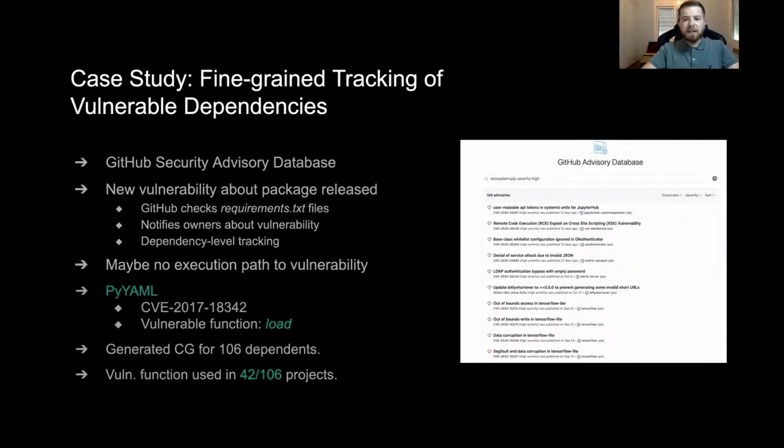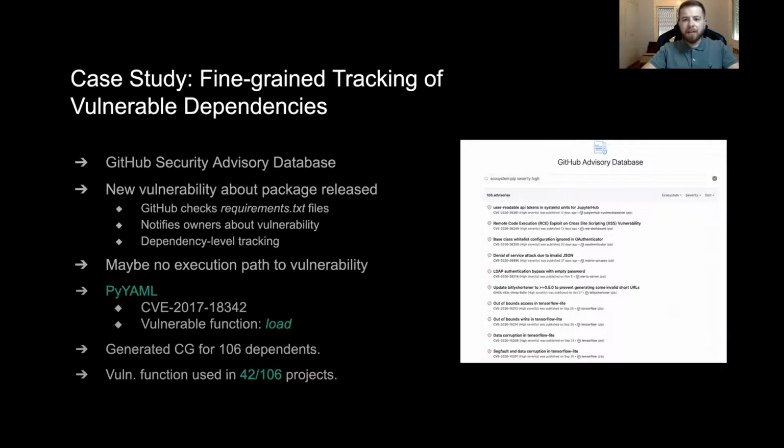Now, we will present a real-world case study on the fine-grained tracking of vulnerable dependencies. GitHub maintains a security advisor database containing vulnerabilities of packages and checks whether the repositories that it hosts depend on a vulnerable package version, and if that's the case, they notify the repository's owners about the vulnerability. However, a dependent might not have an execution path to the vulnerable part of the external package.